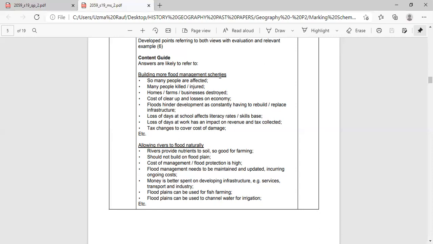After the full stop, now you write: if we allow rivers to flood naturally, it will provide nutrients to soil and make it fertile soil, which is rich in alluvium.